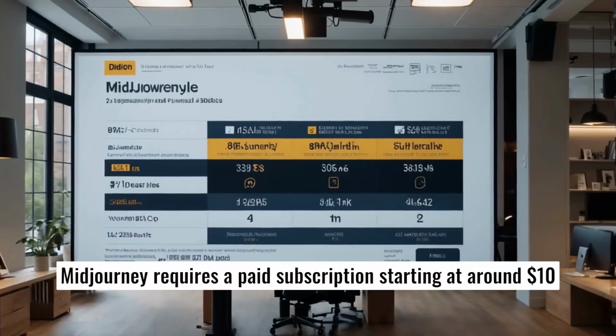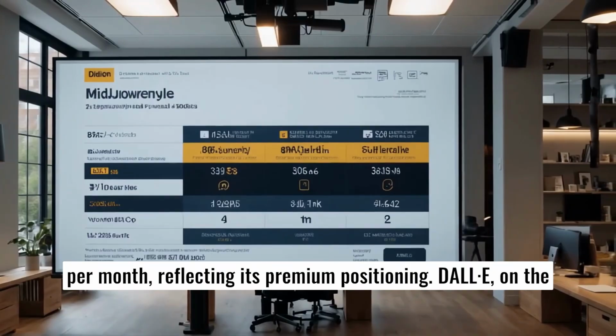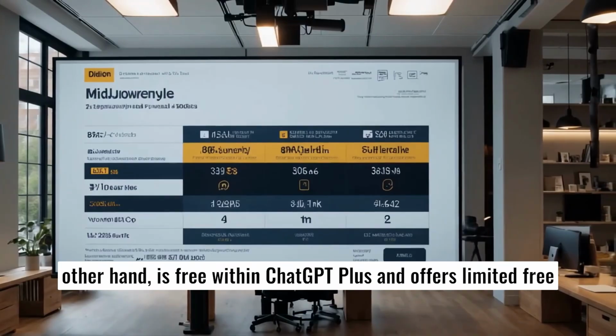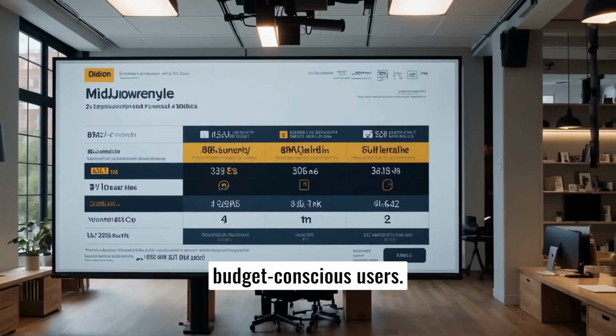Midjourney requires a paid subscription starting at around $10 per month, reflecting its premium positioning. DALL-E, on the other hand, is free within ChatGPT Plus and offers limited free use on Bing. This makes DALL-E more accessible for casual or budget-conscious users.